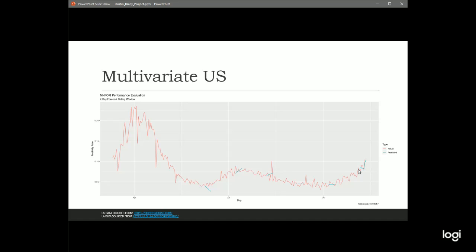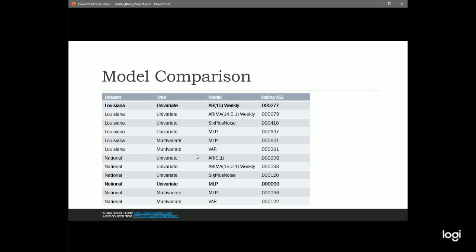For the US data, I use NN4 in this example, and it looks like it forecasts a linear trend here. So it's capturing the trend correctly, but it's got a little bit too strong of a linear pattern, with the exception of this last one here. But again, see the 0.00008, which is a really good mean ASE. And it actually tops out as our best performing model, or one of the best here.